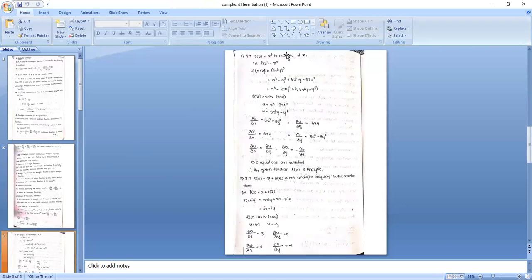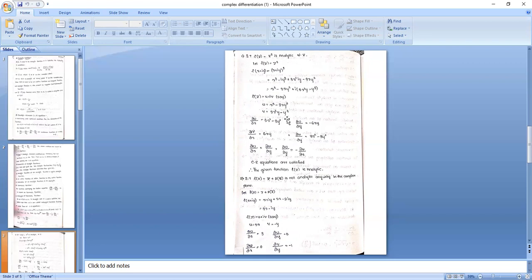Observe the first problem. Show that f(z) equal to z cube is analytic for all z. So let us take f(z) is z cube. Substituting z equal to (x plus iy) whole cube. Use the (a plus b) whole cube formula: a cube, b cube, 3a square b, 3ab square. Then separate the real and imaginary parts: x cube minus 3xy square, plus i into (3x square y minus y cube). So the real part is u, the imaginary part is v.